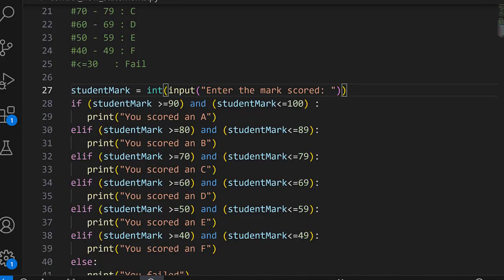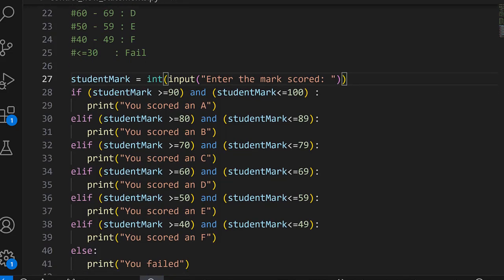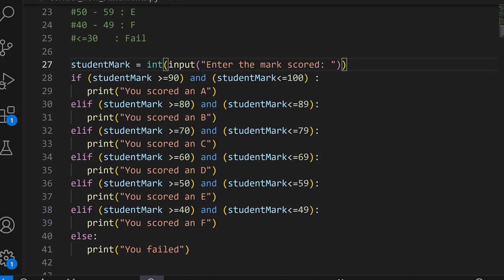So the way the program is being executed is that when the student enters a mark, like for example we started with 90, the program is going to assign 90 as a value for the variable student mark, and it's going to test the first if condition: is 90 greater or equal to 90?